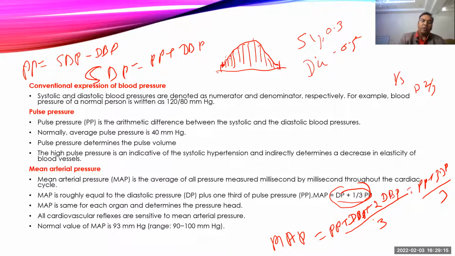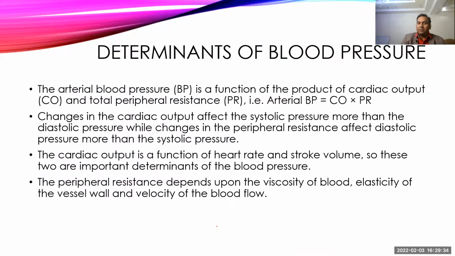Now, the normal value of mean arterial pressure is somewhere around 93 mmHg, and the range is somewhere around 90 to 100 mmHg. So, when our mean arterial pressure goes above 100 mmHg, we call it hypertension, and when it goes below 90 mmHg, we call it hypotension. Okay, सब समझ में आ गया?